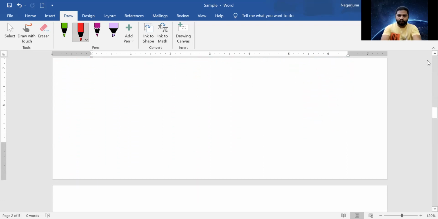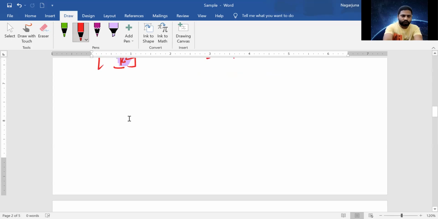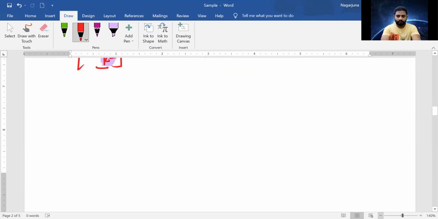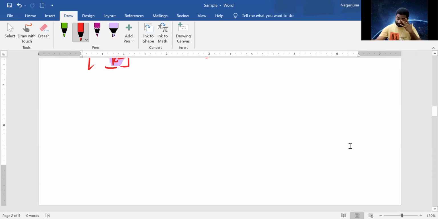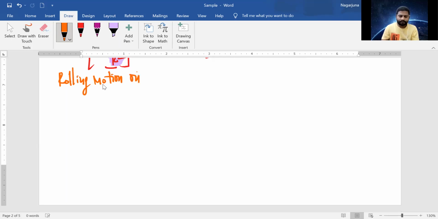Before we solve the numericals, let's discuss some more topics here. Let's discuss a small topic: rolling motion on a rough surface.